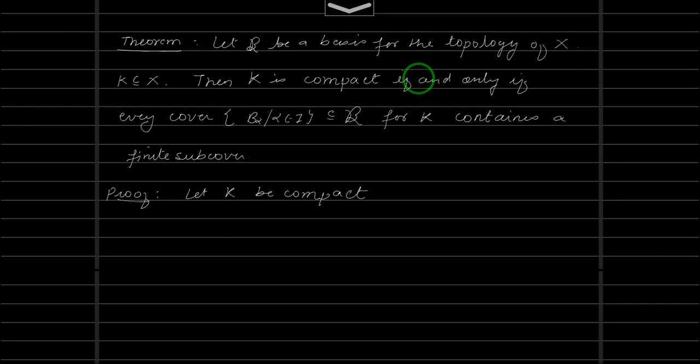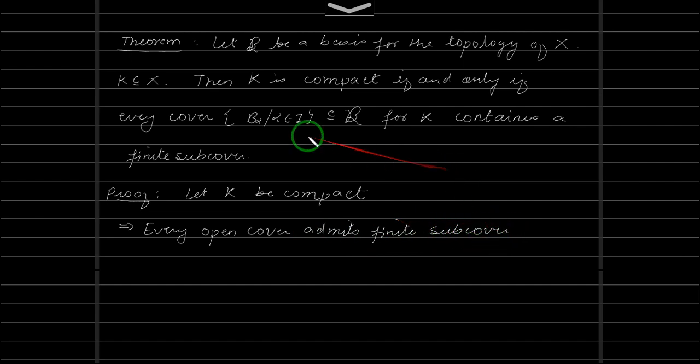So now here we assume that K is compact. That implies every open cover admits a finite subcover. But in particular, we have this basic open cover, right? This is a whole set. You are taking all those open covers. So a basic open cover will be inside one of the open covers, right? So in particular,